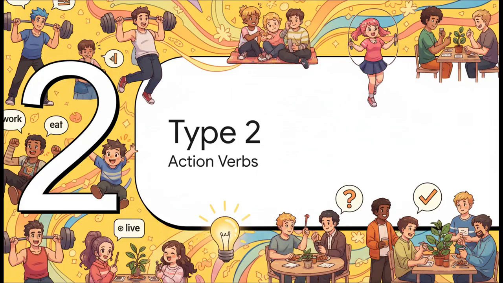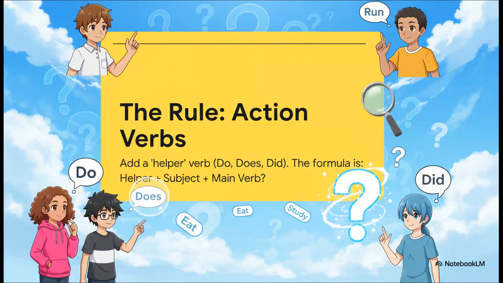Okay, let's move on to our second key, and this one is a biggie. This covers pretty much all the other verbs, the action verbs. Words like work, play, live, or eat. Basically, any verb that describes someone doing something. So, for these action verbs, we can't just swap the words around. It doesn't work. Instead, we need a special helper word right at the very beginning to signal, hey, a question's coming. And those helpers are do, does, or did.